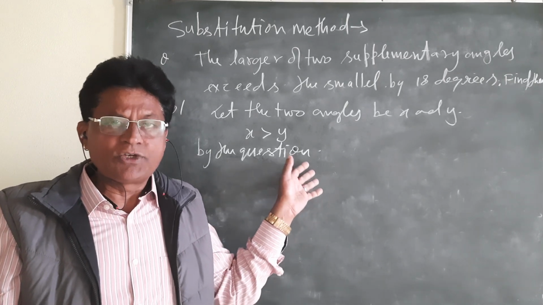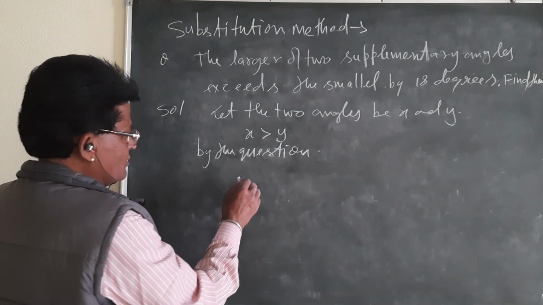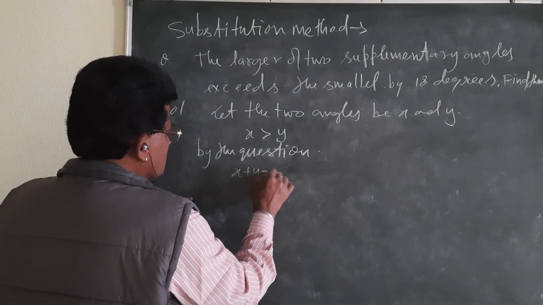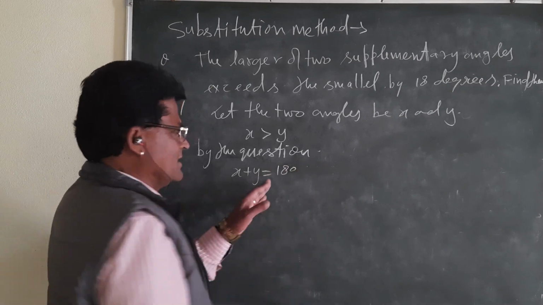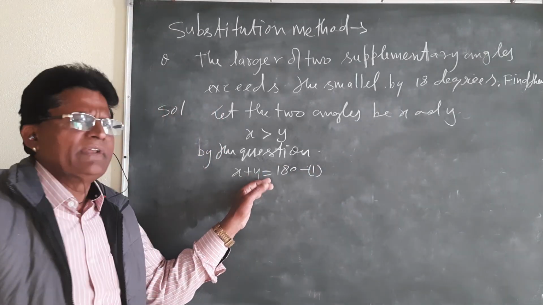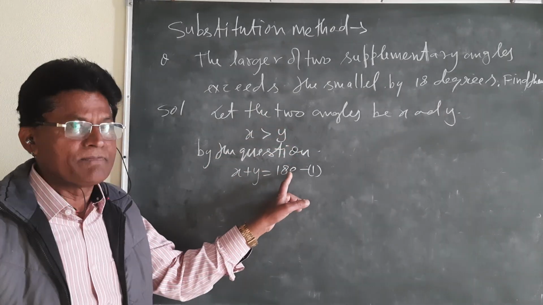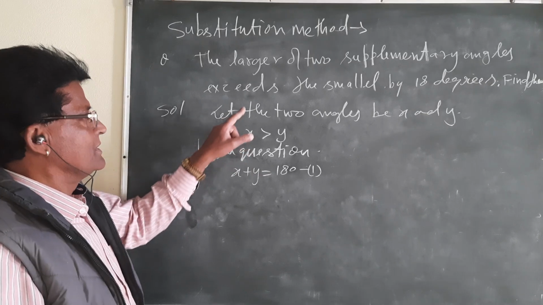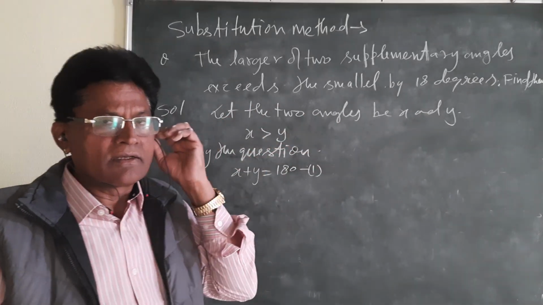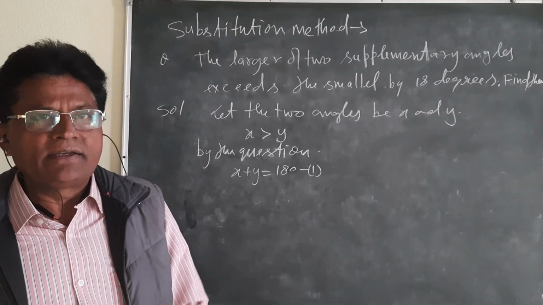Angles will be supplementary if their sum is 180 degrees. By the question, x plus y is equal to 180 degrees. Equation number 1. Whenever we write the value of x and y, we will write it in the form of degrees. If these angles are supplementary, their sum should be 180.